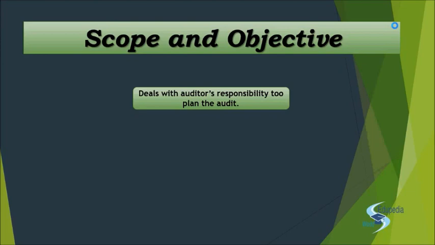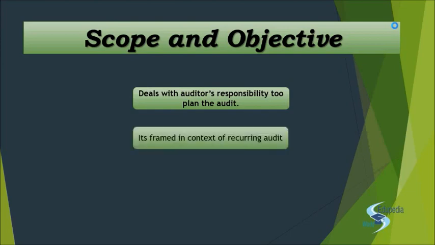Right? And if we talk about the scope of this SA, it basically deals with recurring audits. It is framed in the context of recurring audits. Right? Because there is a difference between the initial audit and the recurring audit, right? If you remember, we have dealt with this provision in the previous SAs also. If you reflect, the concept of recurring audit was first dealt with in SA 210, Agreeing the Terms of Audit Engagements.